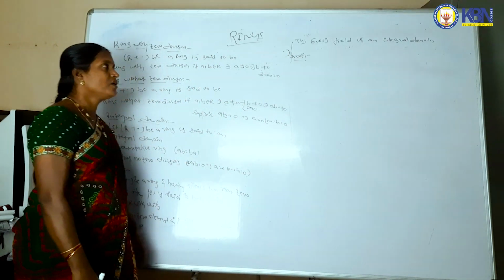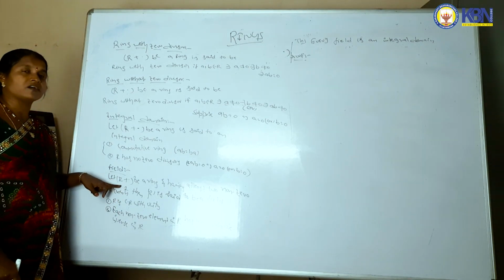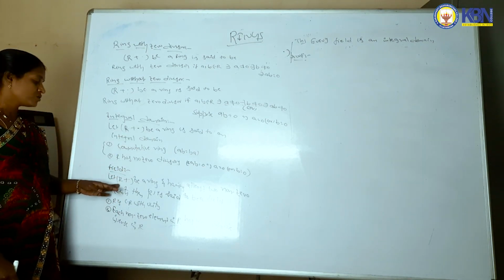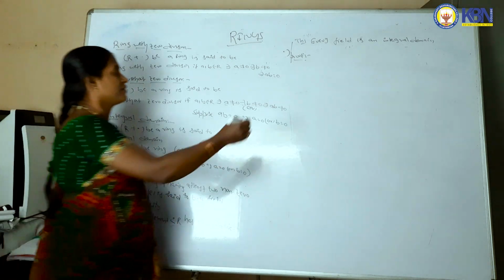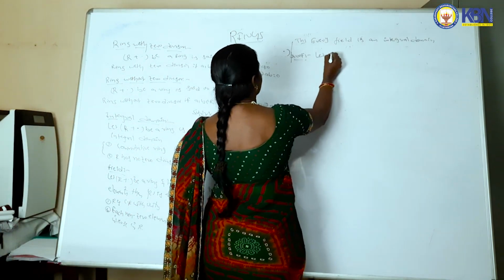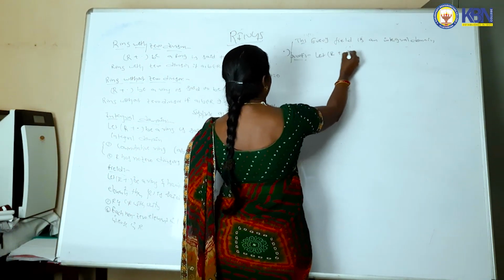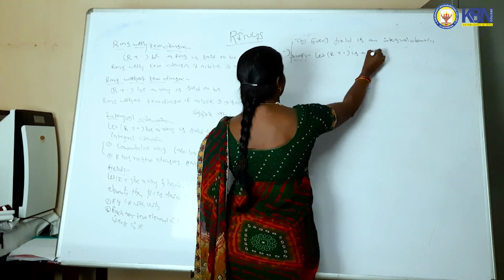Okay, we can prove that. Field means first it is a ring. After only you can define it is a field. So let R, plus, dot be a field.